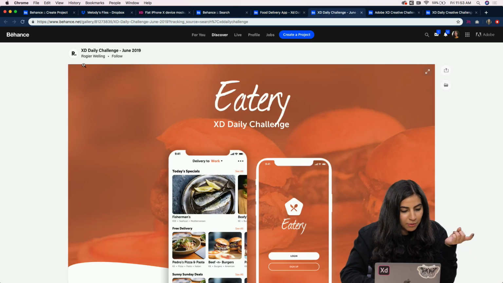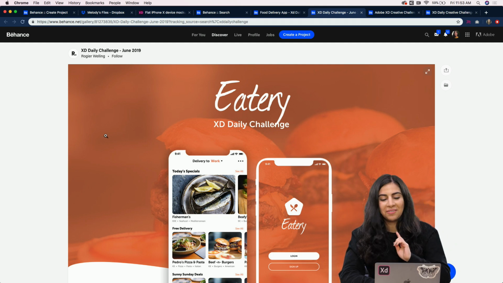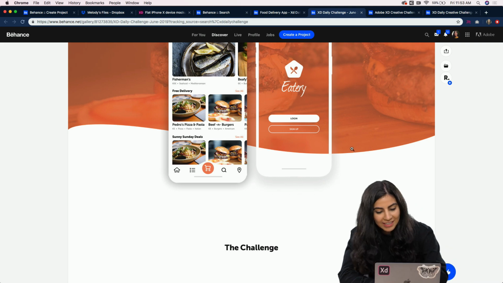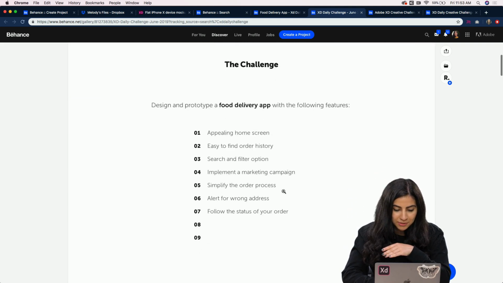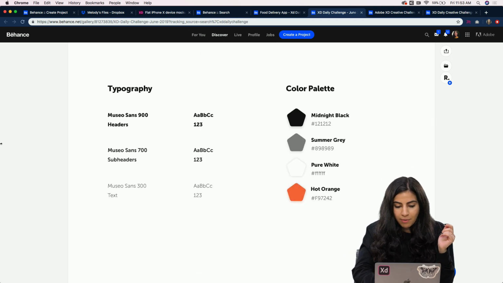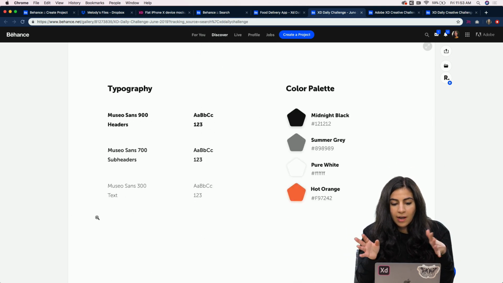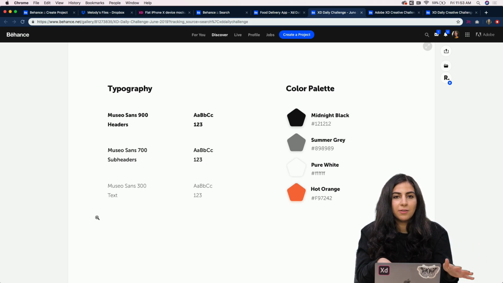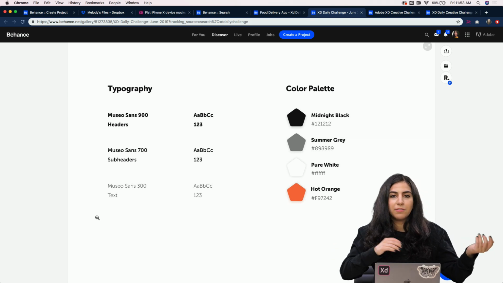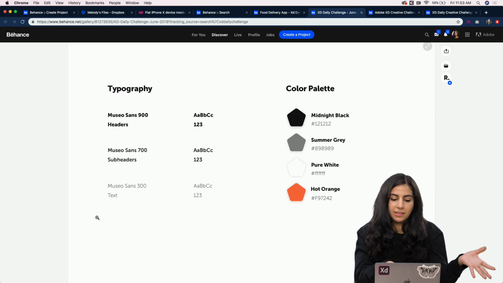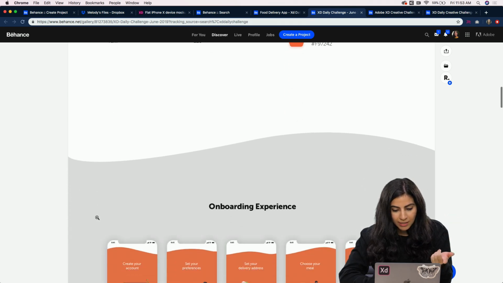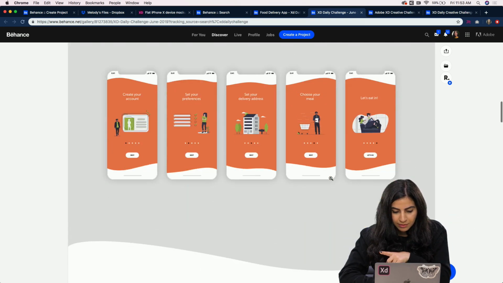And another one is from Rajier. I hope I'm saying that right, but they did a great job. They have that curve effect, and I like how it's in the iPhone mockup too. And then they displayed the challenges really well, and they have this typography section. So I would recommend looking at other projects on Behance and seeing how they display their typography, and that's how I get inspiration. You can take that and use it with your own design style. So I like how they did that, and then they've displayed their artboards.